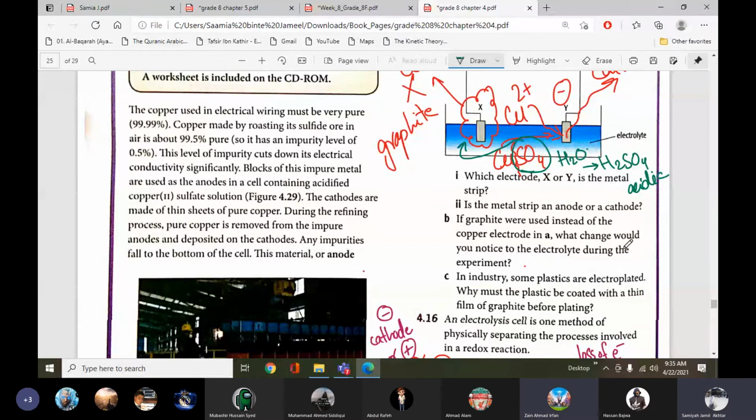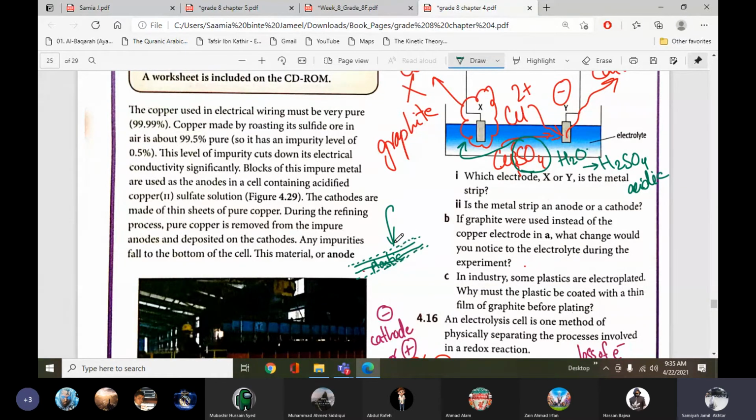So, ma'am, the electrode can conduct electricity. Yeah, so that it can conduct electricity. Okay, because the plastics are non-conductors. So they are asking why, before doing the electroplating, we have to cover the plastic with graphite. To form the conductance. Okay, to make it a conductor.